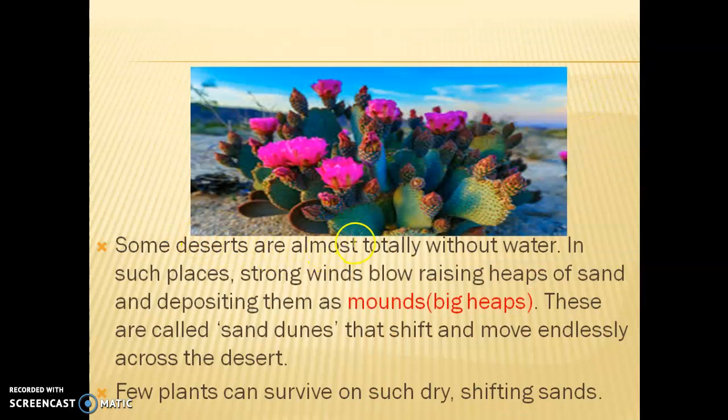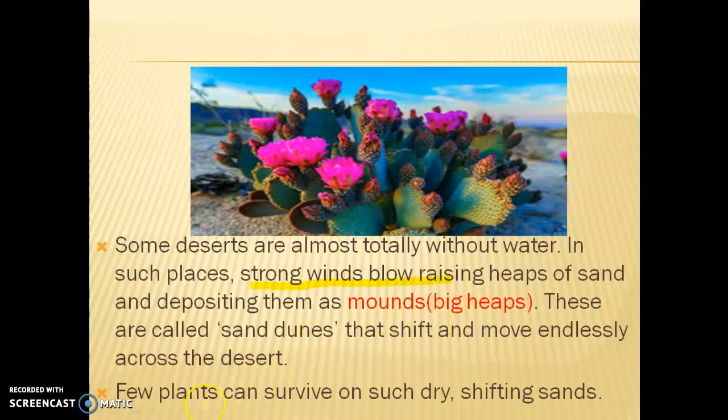Some deserts are almost totally without water. There are certain deserts which do not have any water, and in such places strong winds blow. So what is the scenery in such places? Strong winds blow and deposit sand from one place to another, and they create mounds. Mounds mean big heaps, mountain-like structures.